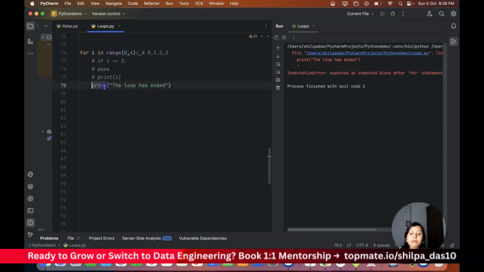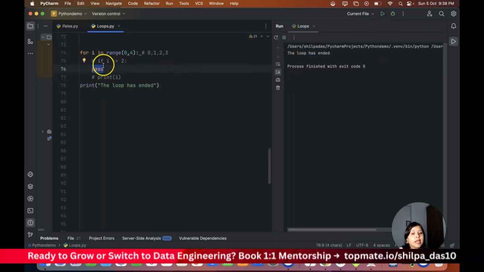Inside the for loop, it's expecting us to write something, but we don't know what we will be doing inside the for loop, let's say. Then we put the pass. If you do a pass, it will not execute anything here, and it comes to this and says loop has ended. Okay, now the next thing we will see is how we can implement this in a real-time scenario, where we will use break, where we will use continue, and where we will use the pass statement.